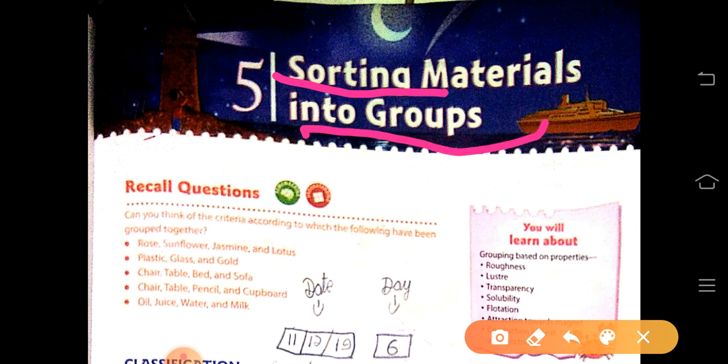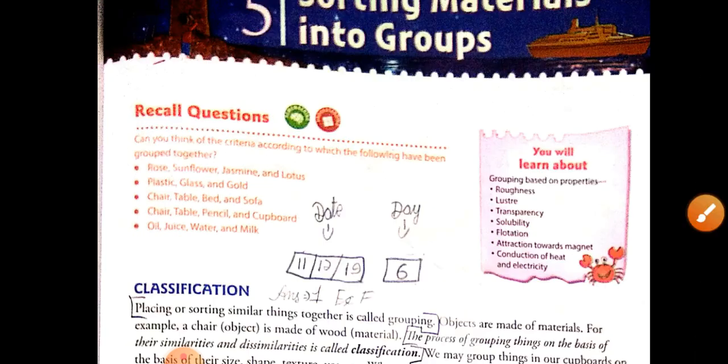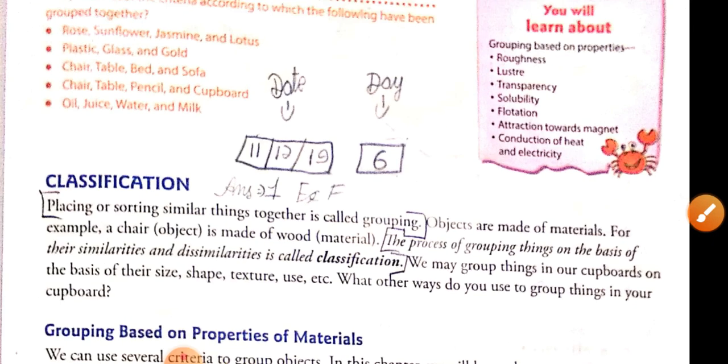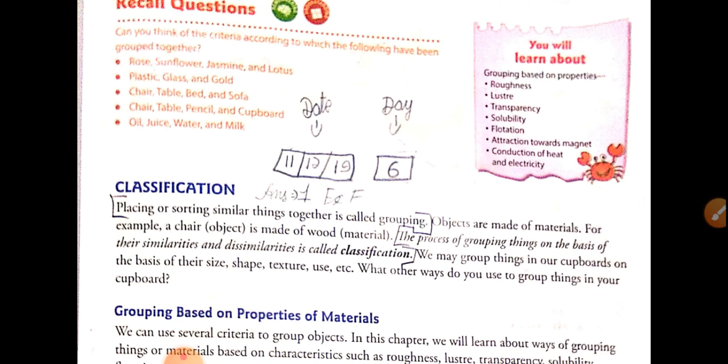What is the meaning of sorting? Sorting means classifying or grouping the materials into groups. Okay, now we will start. So, placing or sorting similar things. Whenever we keep the things which are similar to each other, then it is called grouping.